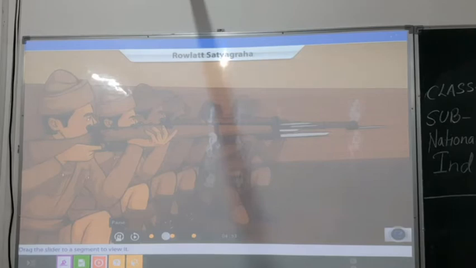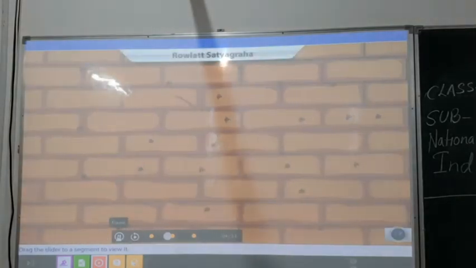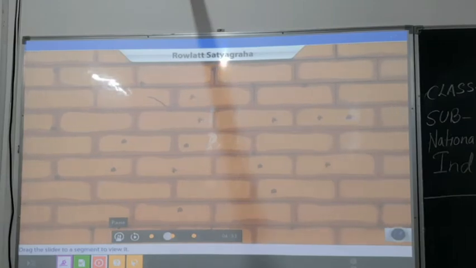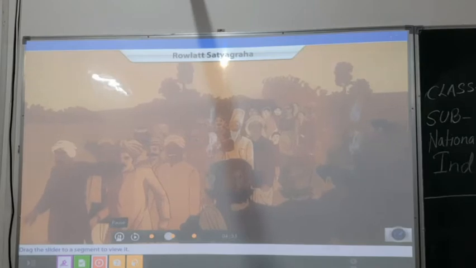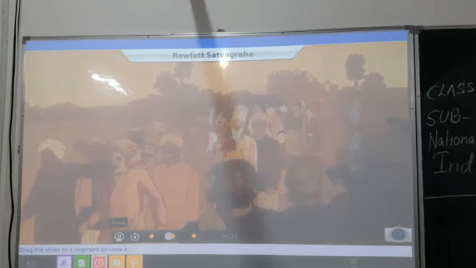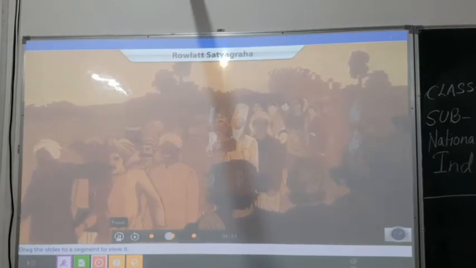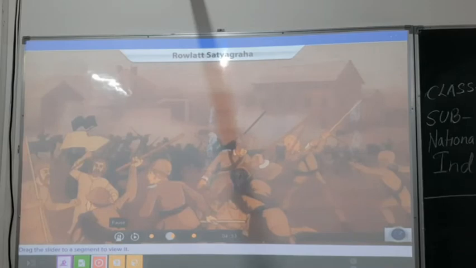In the shooting that followed, nearly 400 men, women, and innocent children were killed and over thousands injured. This caused widespread discontent among Indians who took to the streets in large numbers in retaliation. The government once again responded brutally.